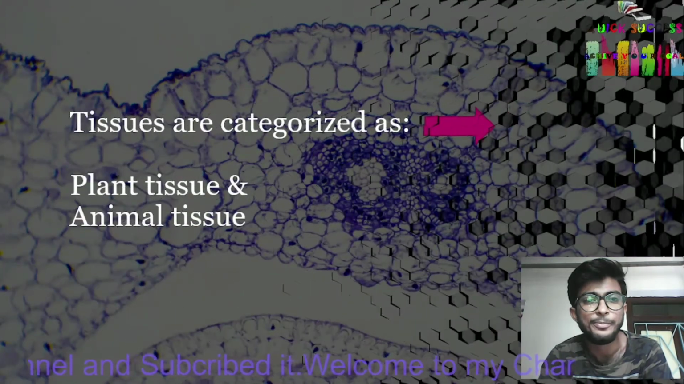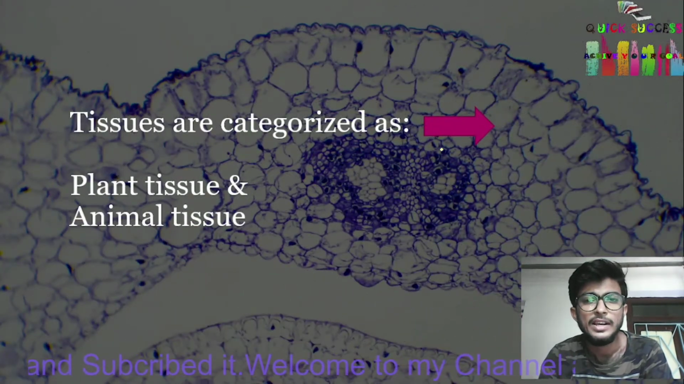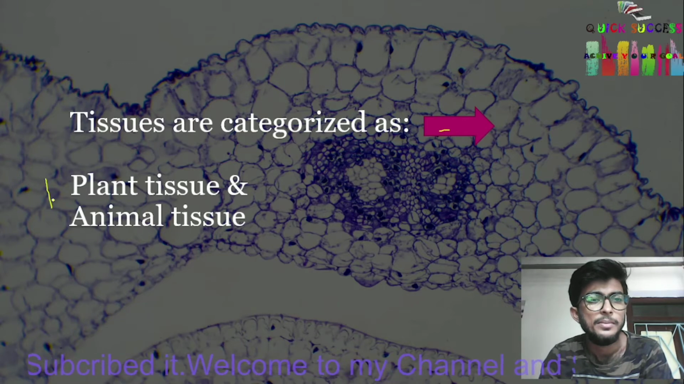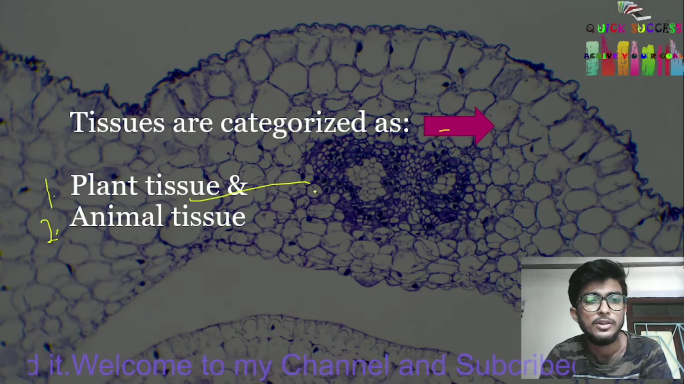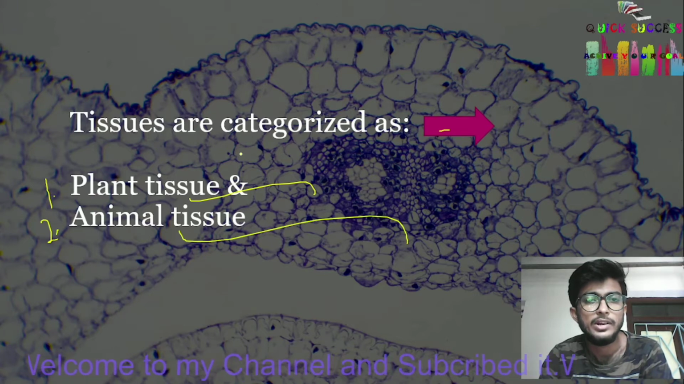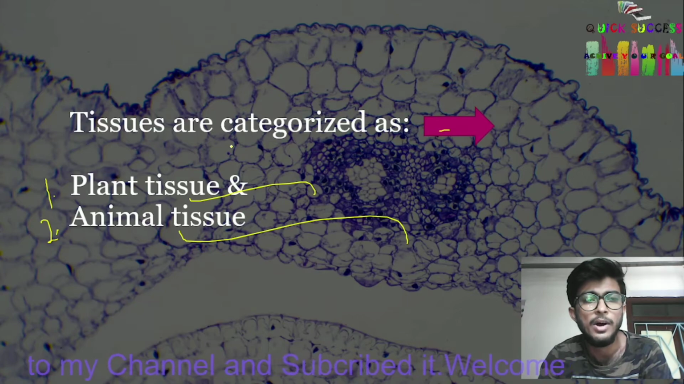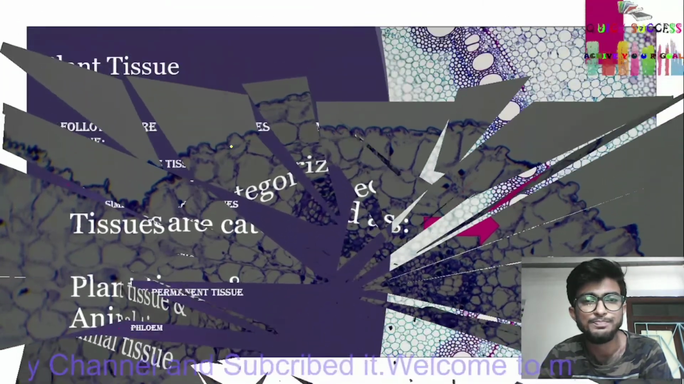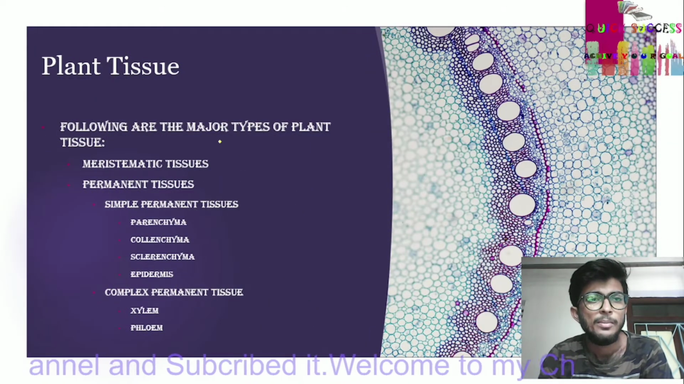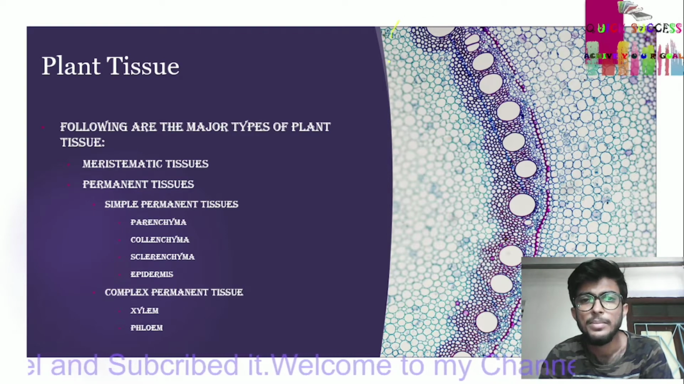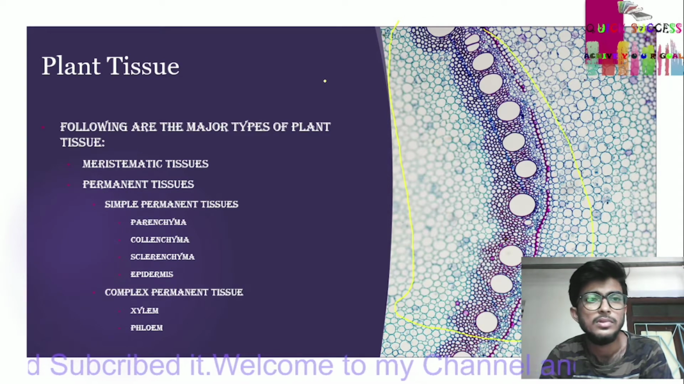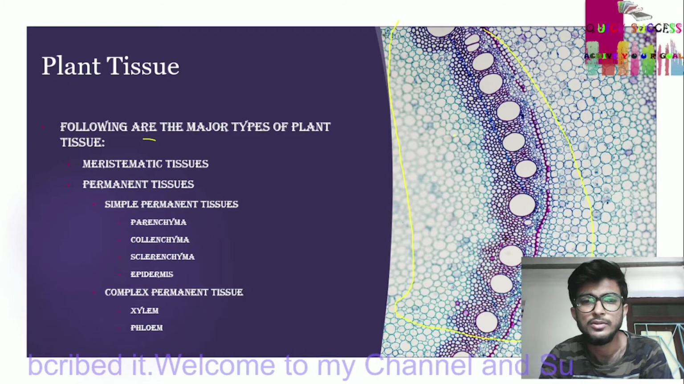Next, tissues are categorized as plant tissue and animal tissue. Two categories are found. At first, we discuss plant tissue. This is plant tissue. Following are the microscopic structures.